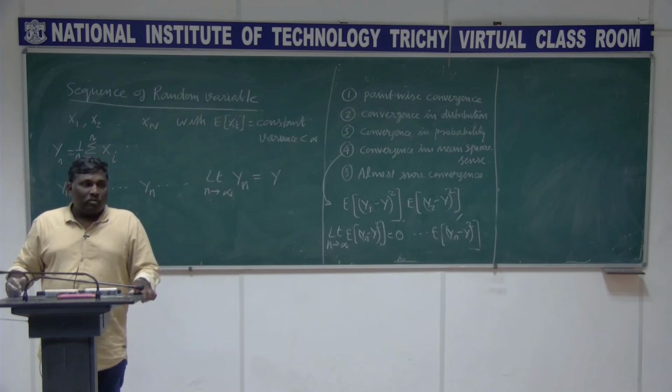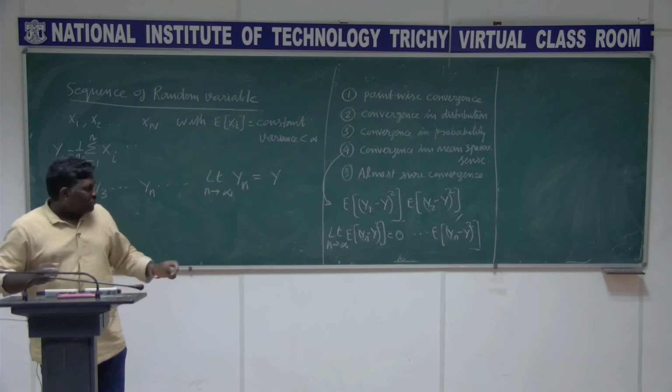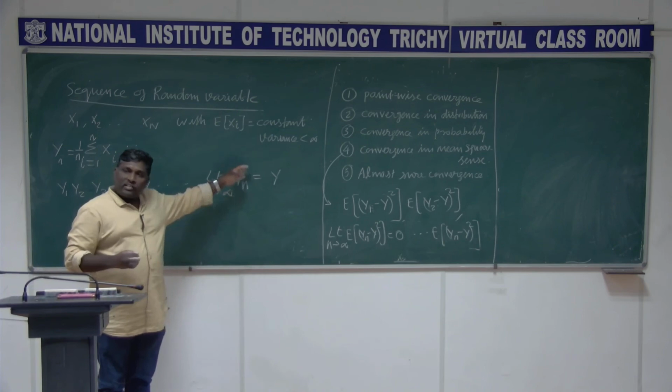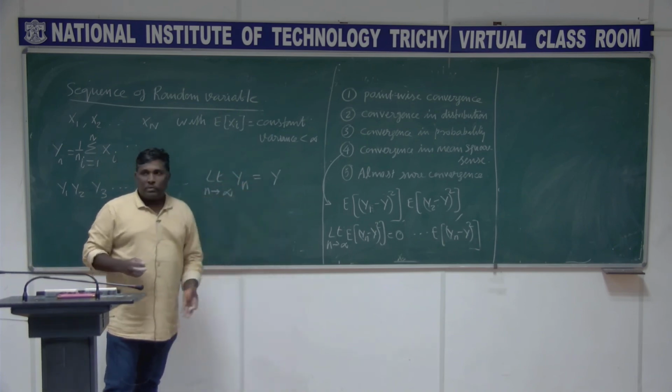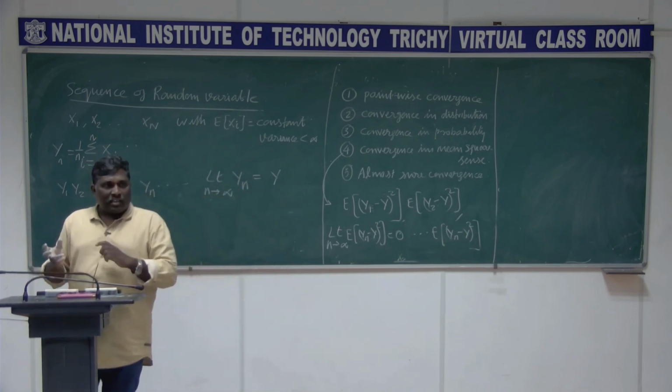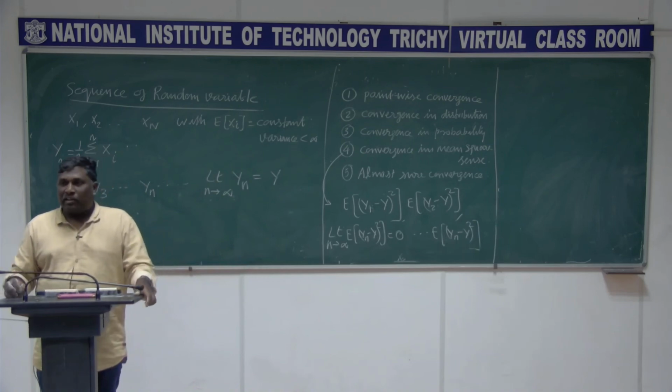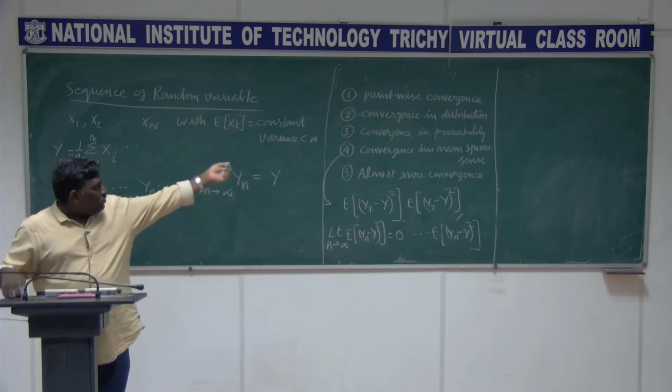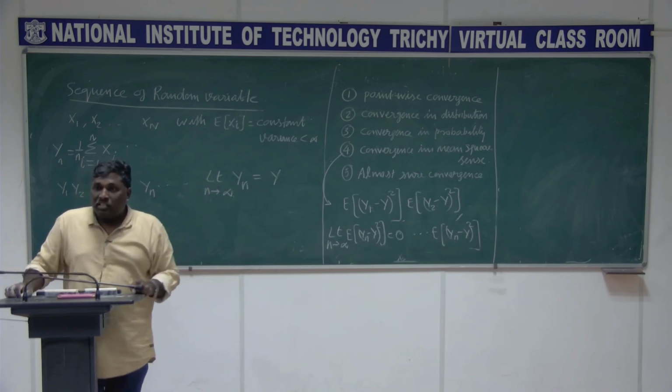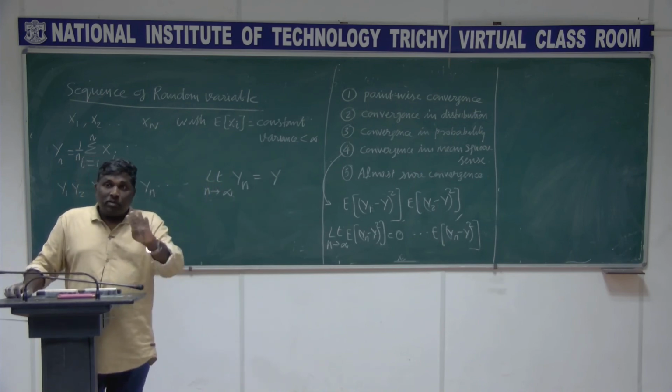If you are able to tell for every outcome of the experiment, because after n tends to infinity, this is also a random variable and that is also a random variable, if both are exactly identical and take the same value, that is what we call point-wise convergence. It's very difficult to prove. In fact, we are mostly not using that, right? So we have convergence in distribution. At the distribution level, it is true.